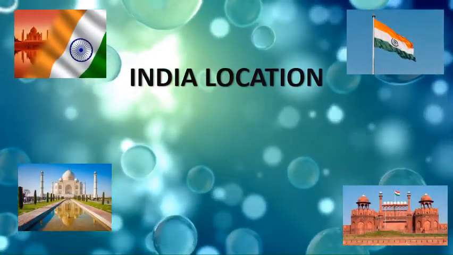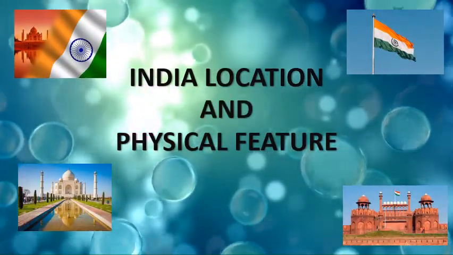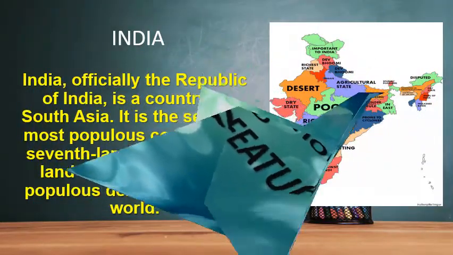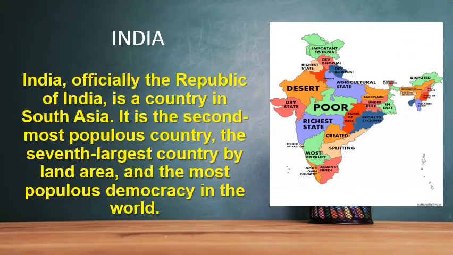So, India location and physical features. To study the location and physical features, we must know what is India. India is a country everyone knows, but let us know more about India. The official name of India is Republic of India. What is the official name of India? Republic of India. Means most of the documents which are signed for India are by the name Republic of India.